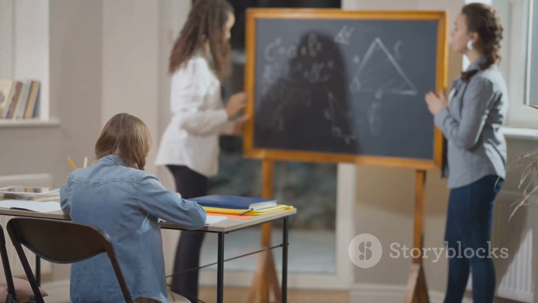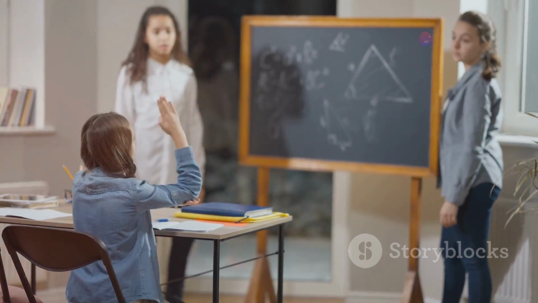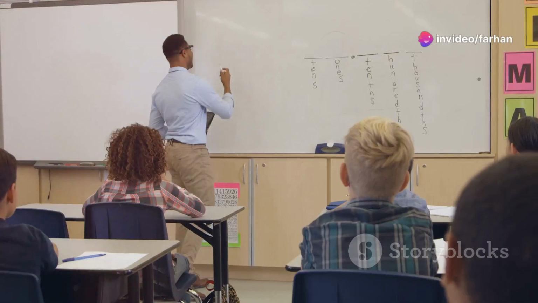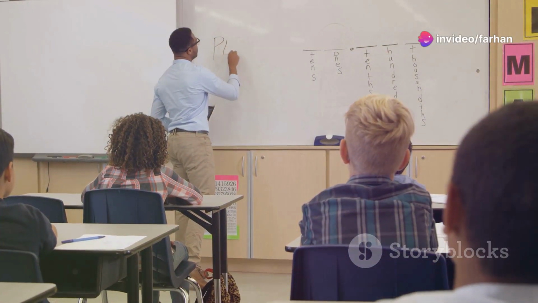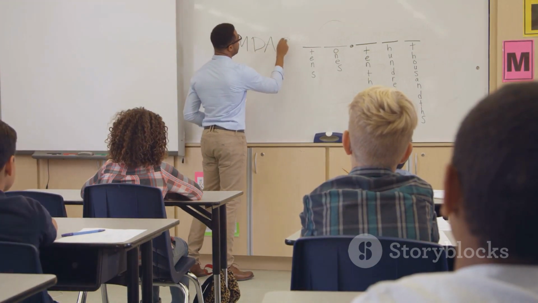The simple future, formed with will or shall, is our most straightforward way to express future intentions and predictions. The future continuous, formed with will be or shall be plus the ing form of the verb, describes actions that will be in progress at a specific point in the future.